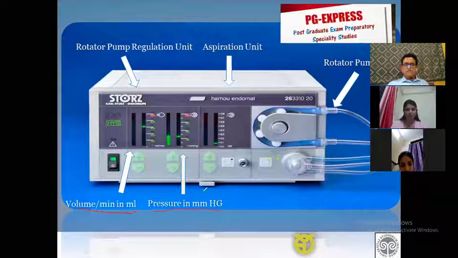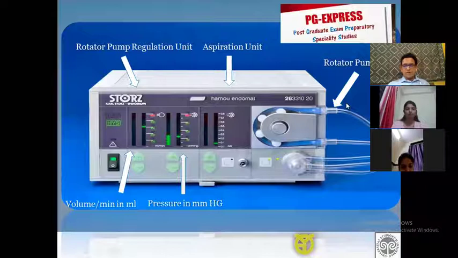So these are the two readings that you can set on the hystromat, and the hystromat will do the job of pumping the saline inside the uterine cavity and maintaining the distension pressure at a level that you wanted. I hope this much is clear. That is the job that the hystromat does. More advanced discussion on the hystromat is just not required. So let us move on.